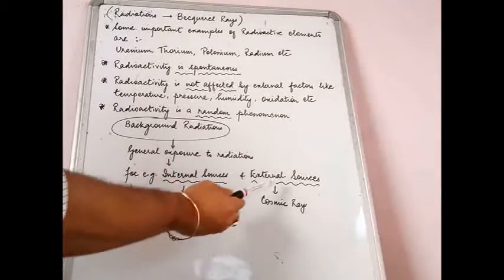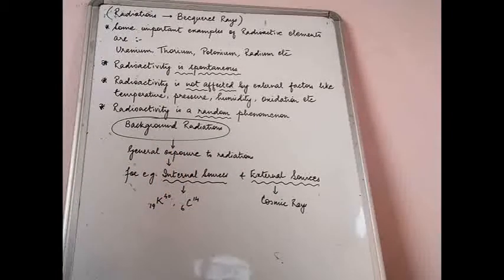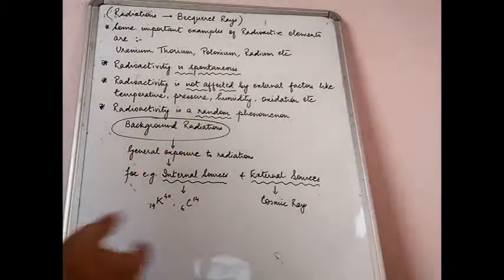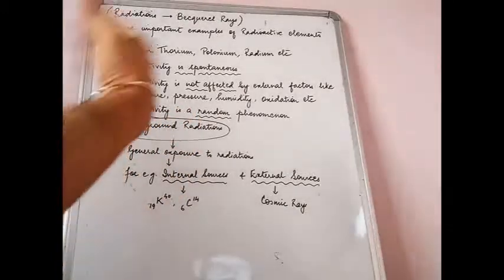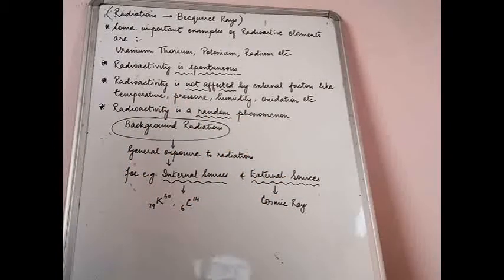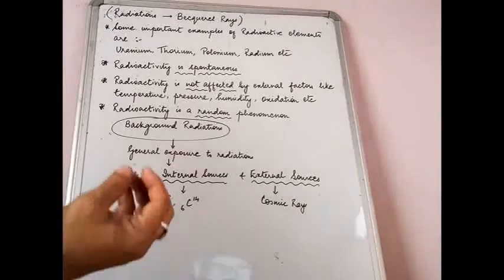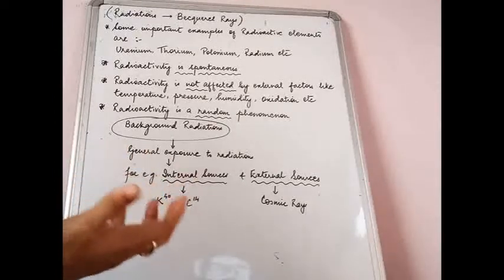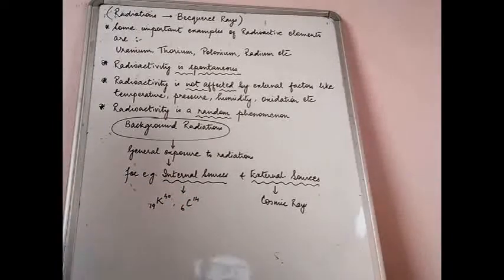Similarly the next one is external sources. Obviously the name suggests that it is not present in our bodies. These are coming from outside. From where? From the stars, from the sun. So they are known as the cosmic radiations or the cosmic rays. In that you also have a very small part of gamma rays, which are harmful radiations. So that is why we generally tend to avoid standing out for too long in the sun. So these are the background radiations. These do not affect us to that extent.